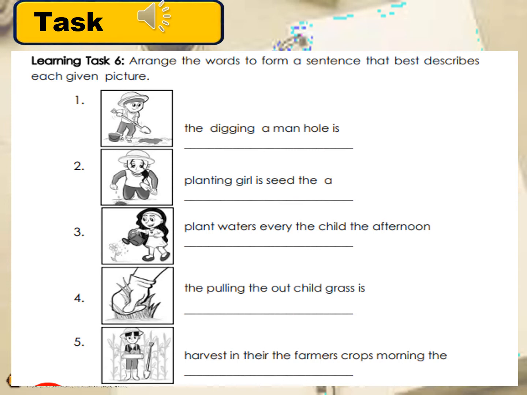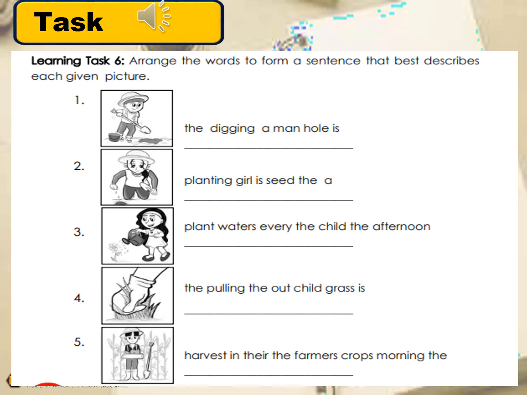Now the activity for Learning Task 6 is you're going to arrange the words to form a sentence that best describes each given picture. We have, digging a manhole is. So find the subject and find the predicate. Number 2, planting girl is seed the a. 3, plant waters every the child the afternoon.